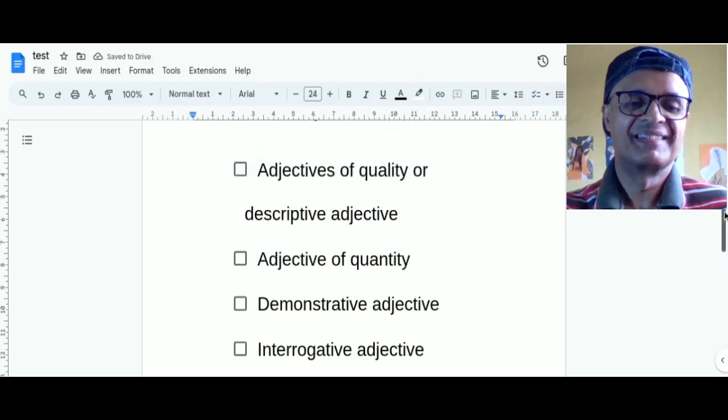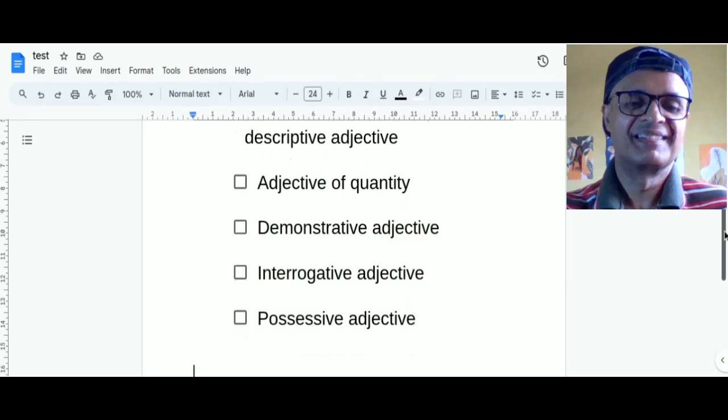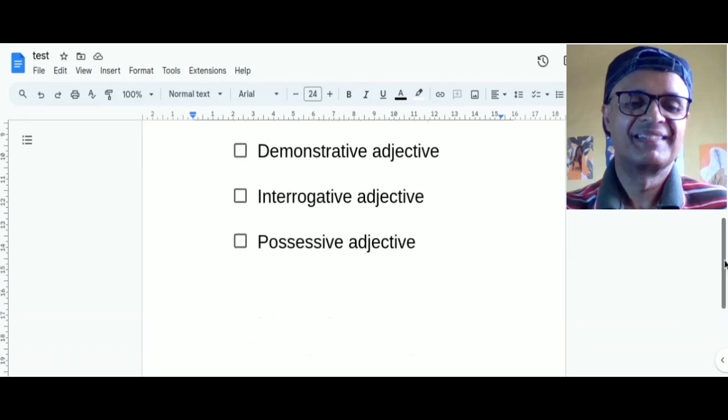So I've seen that there are five kinds of adjectives: adjectives of quality or descriptive adjectives, adjectives of quantity, demonstrative adjectives, interrogative adjectives, and possessive adjectives. Now we will see each of them separately with examples. First, let us try to understand what adjectives of quality are.